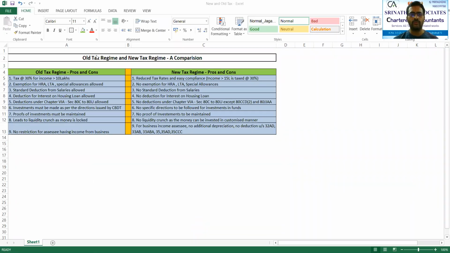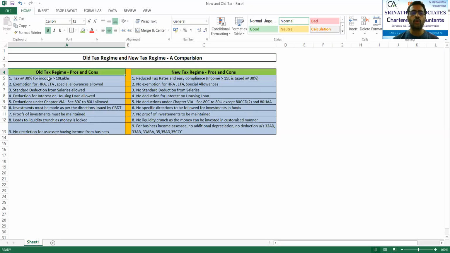I have given you a comparison between old tax regime and the new tax regime, and in that comparison, I have given you, first of all, the pros and cons. Once we know the pros and cons, let us look into how different the new tax structure will be and what is the amount of tax which can be saved using the new tax structure.